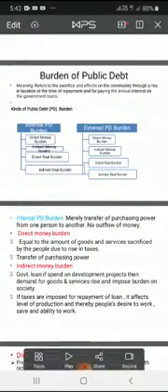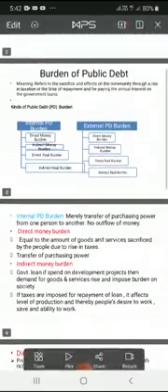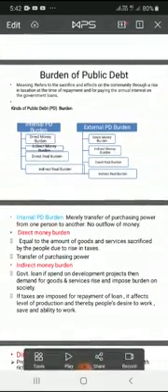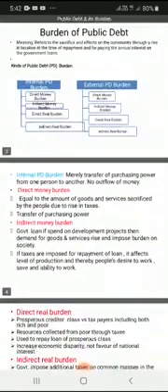Now, kinds of public debt burden. There are mainly two kinds of burden of public debt. One is internal public debt burden and another is external public debt burden. Internal public debt burden is the burden which is raised due to taking loans from internal sources. There are four types of internal public debt burden: direct money burden, indirect money burden, direct real burden and indirect real burden. Similarly, in case of external public debt also, there are four types of burden: direct money burden, indirect money burden, direct real burden and indirect real burden.